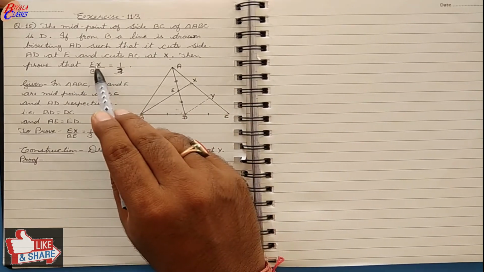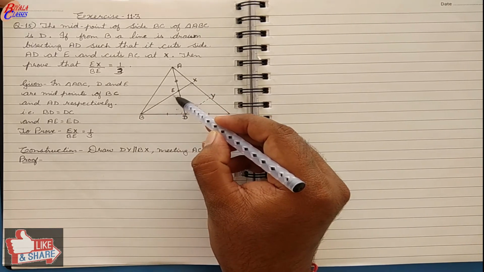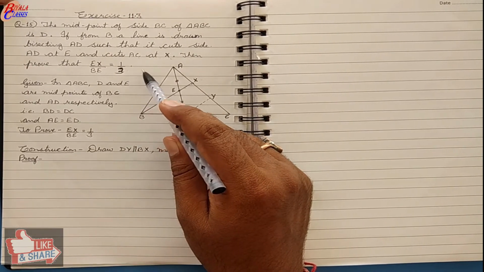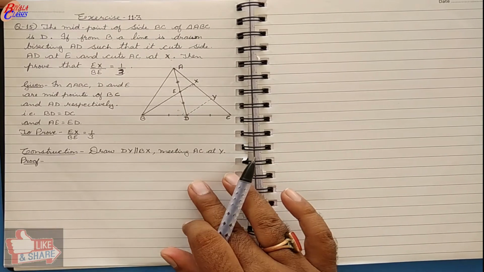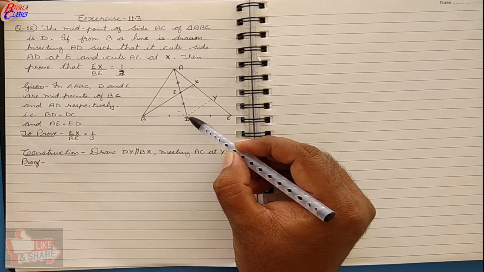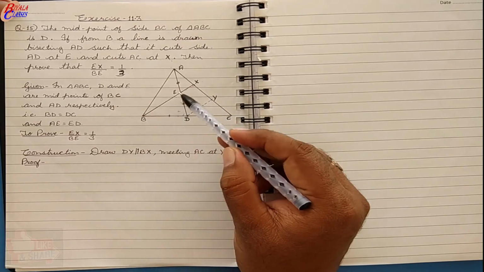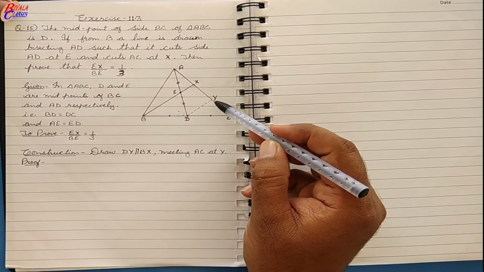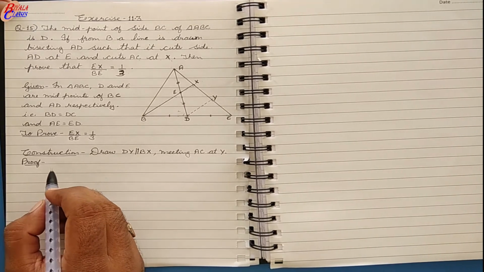Then we have to prove that EX upon BE is equal to 1 upon 3. EX upon BE, the ratio of these two parts of BX, we have to prove that it is 1 upon 3. So given and to prove are already mentioned here. In order to prove this we need a construction to be done. So the construction is that from point D you have to draw a line segment which is parallel to BX and which meets AC at point Y. So after doing this construction, now let's move towards the proof.